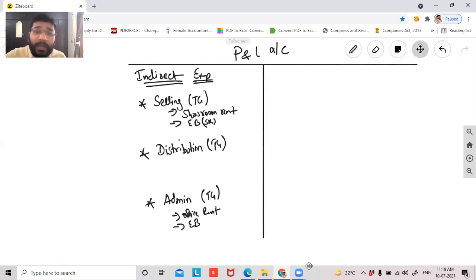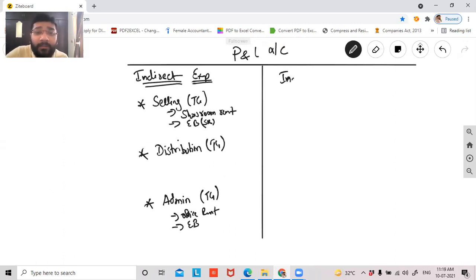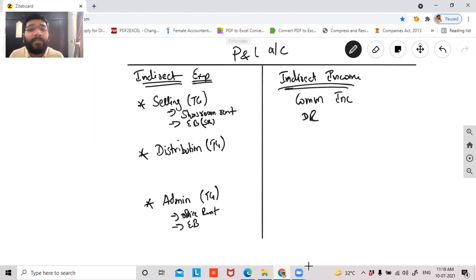And then what do you record, guys? You record indirect income. What is indirect income? Indirect income means an income which is ancillary to the main business. Whatever income you get from the main objective of the business will be recorded in my trading account. So indirect income means the income which comes in addition to your main business, such as commission income and discount received. All this comes in my indirect income.